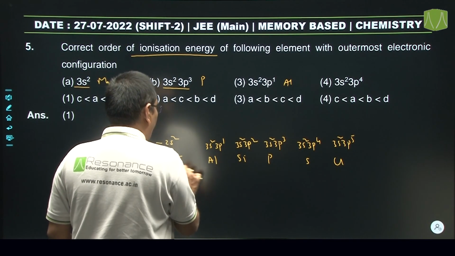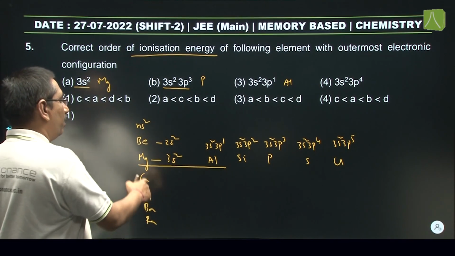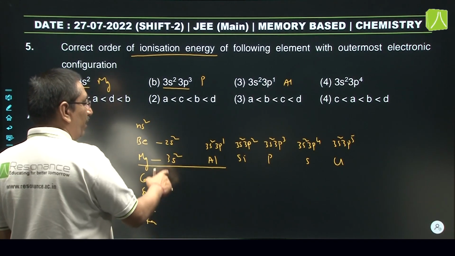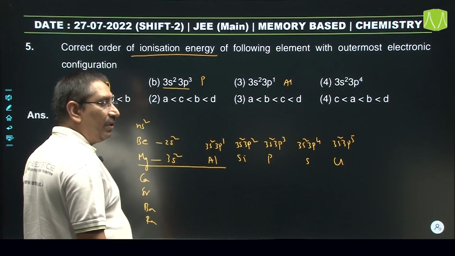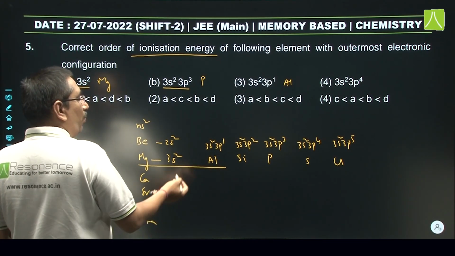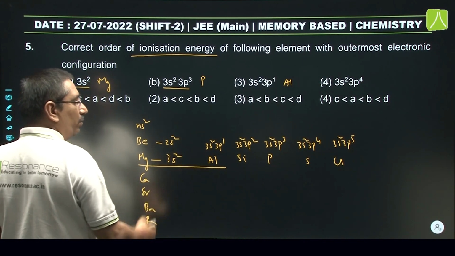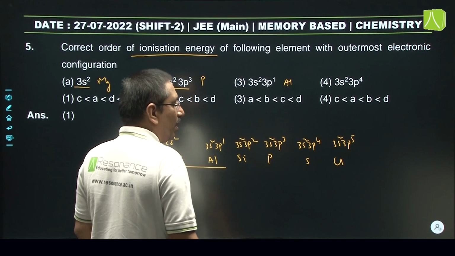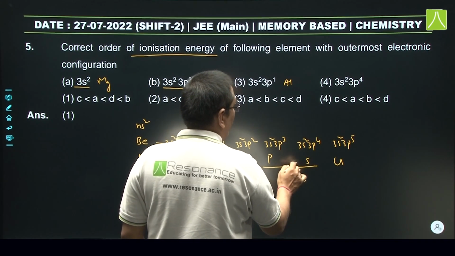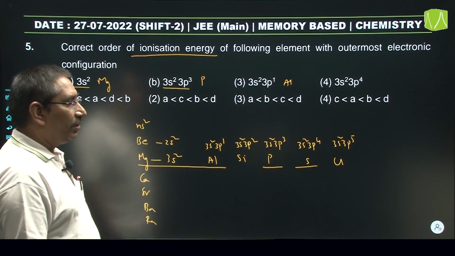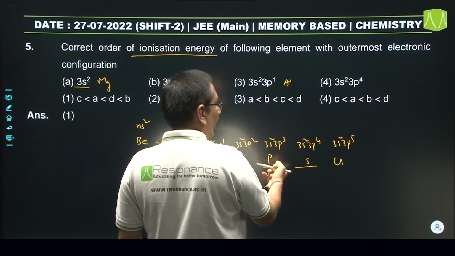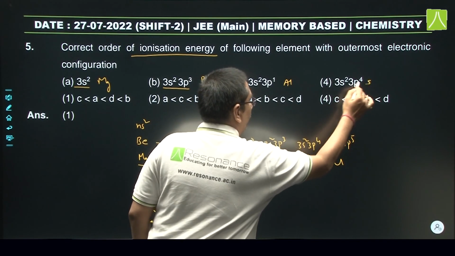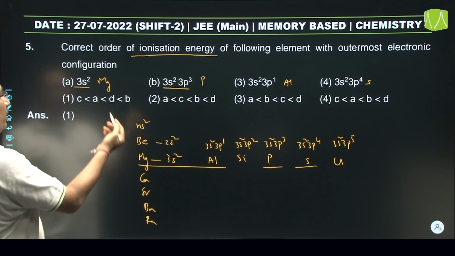But comparing magnesium and aluminum, magnesium has a completely filled 3s2 configuration while aluminum has an incompletely filled one, so more energy is required to remove the electron from magnesium. Similarly, phosphorus has a half-filled configuration and sulfur does not, so removing an electron from phosphorus requires more energy than sulfur.